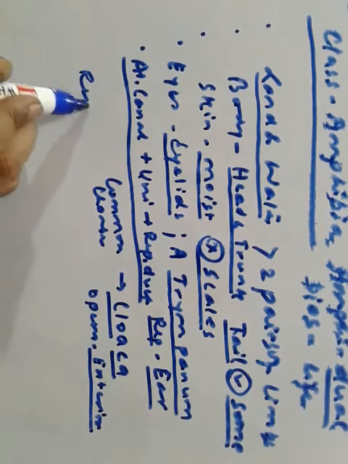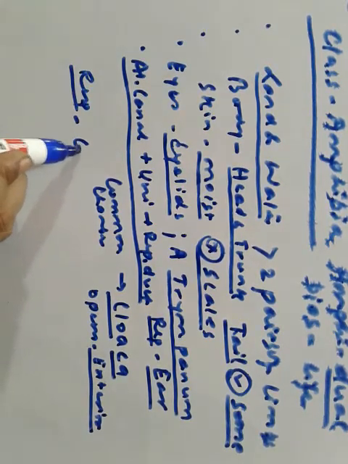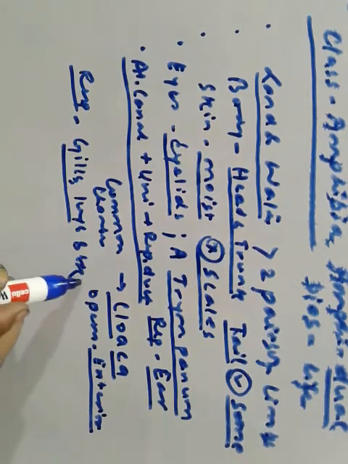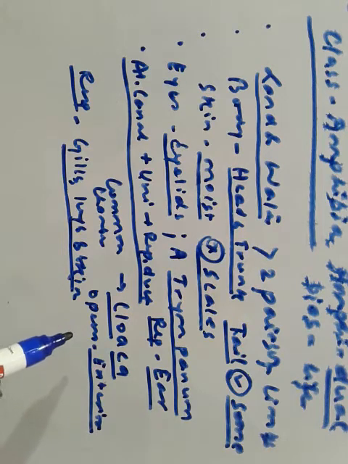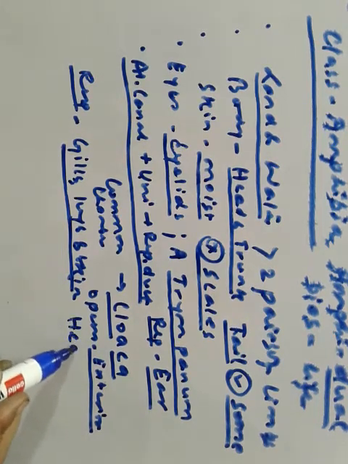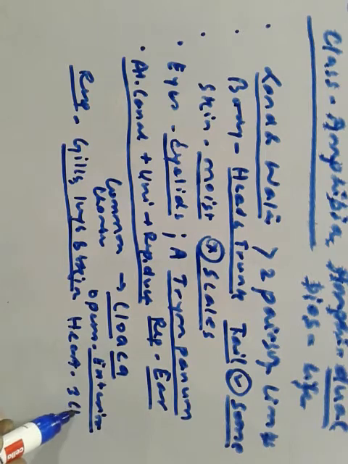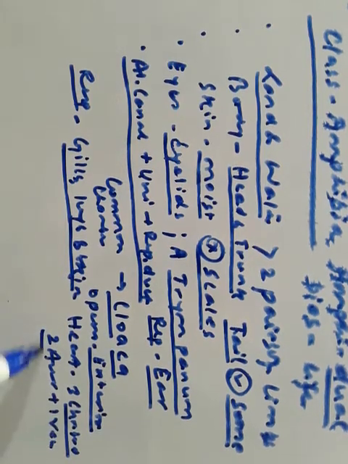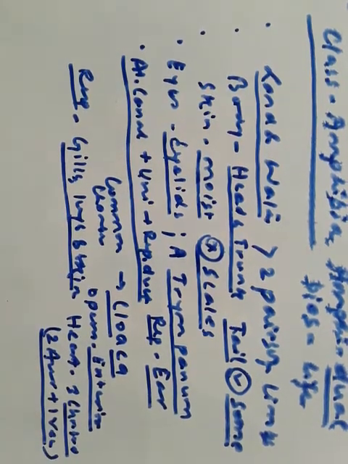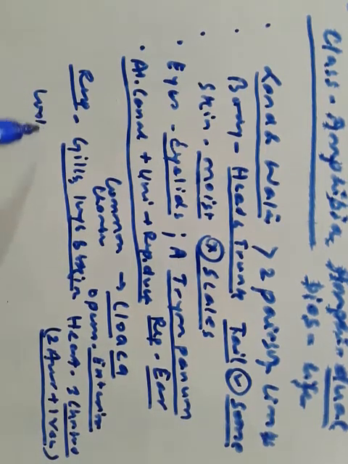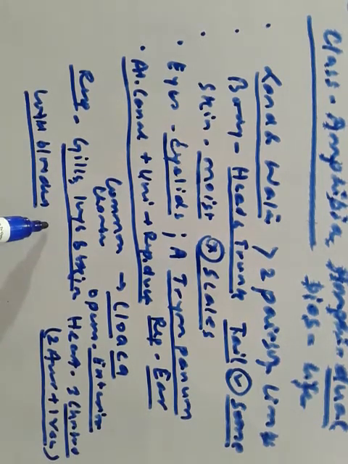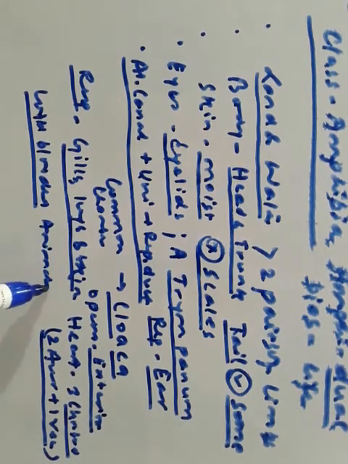Respiration is by gills, lungs and skin. Heart is three-chambered, two auricles and one ventricle. And these are cold-blooded animals. That means they are unable to regulate their body temperature.